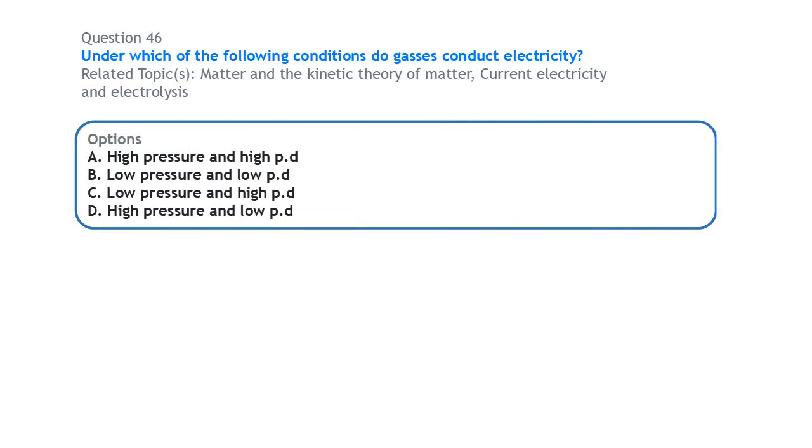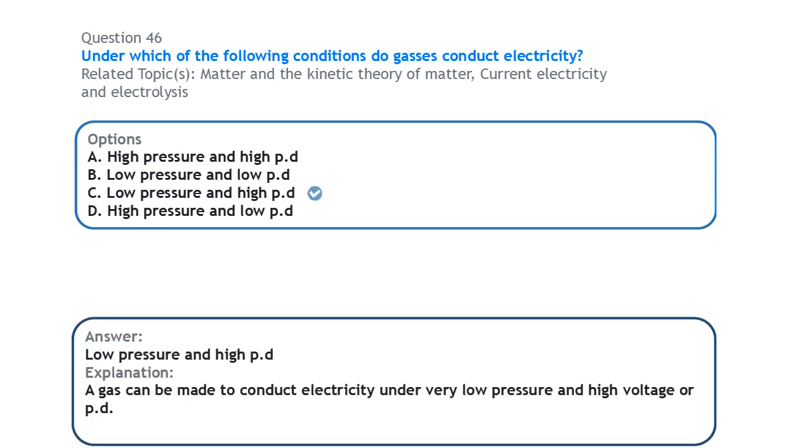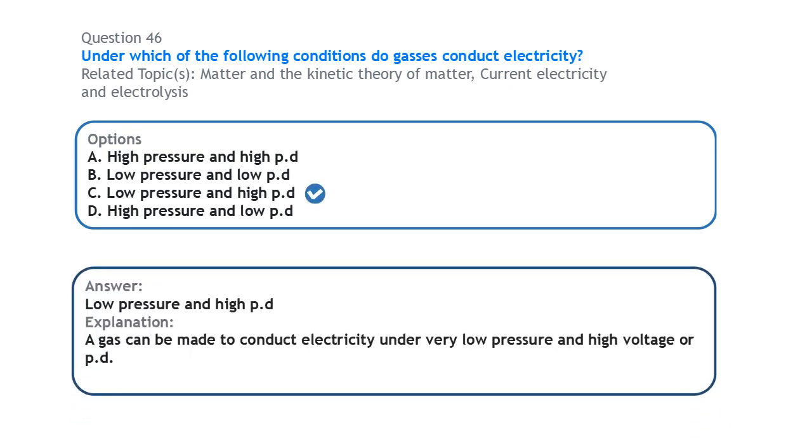Next, on matter, under which of the following conditions do gases conduct electricity? So gases can serve as an electrolyte. They can conduct electricity under low pressure, under very low pressure and high potential difference or voltage.